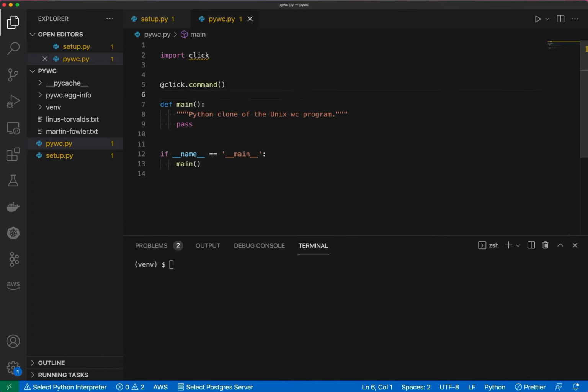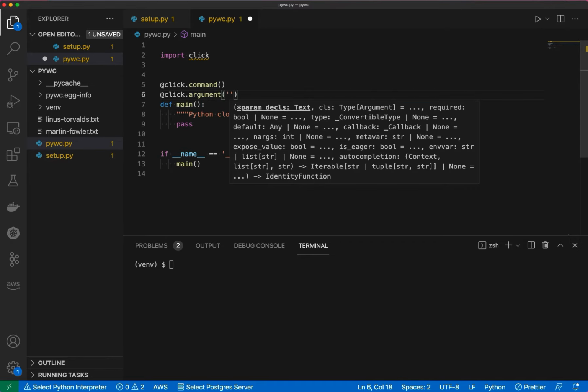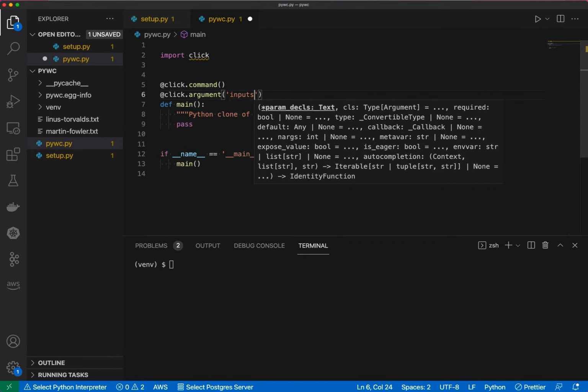All right, so we saw that the wc command expects, or the pywc takes, one or more files to read in as input and to count the various things like lines, words, bytes within each file. So the way that you enable a Click command to take an argument is with another Click annotation called click.argument. And you give it the name of the argument. So I'm going to say inputs, right?